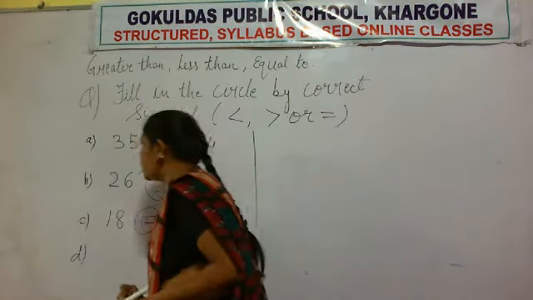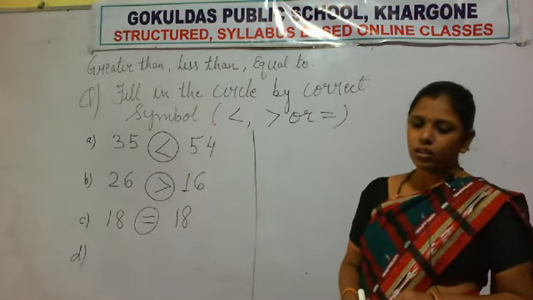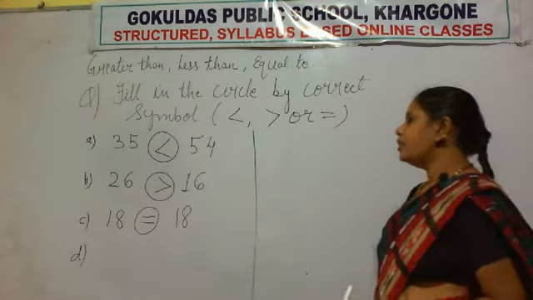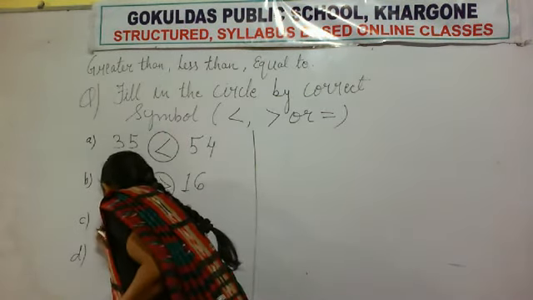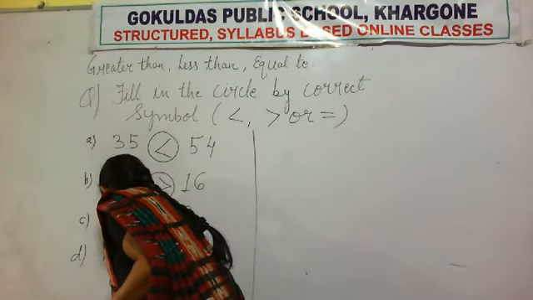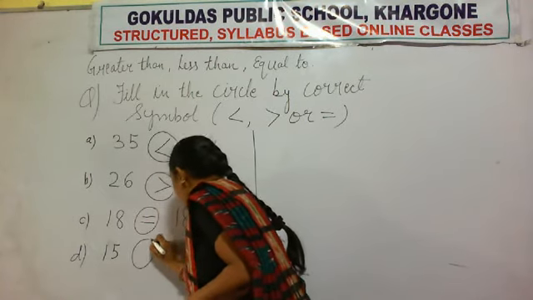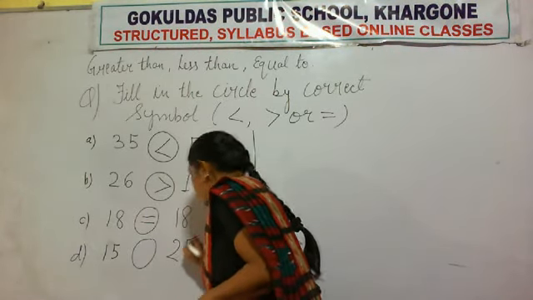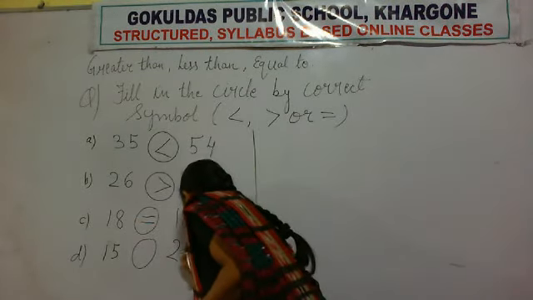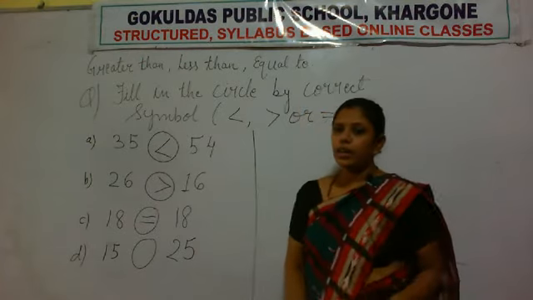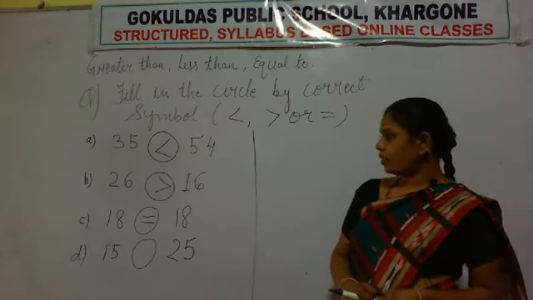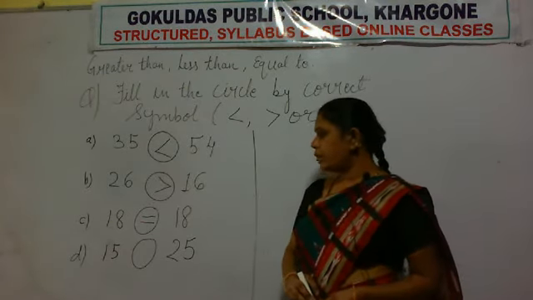Now next question, D. What are the numbers given? The numbers are 15 and the other number is 25. First we have to identify the bigger number.